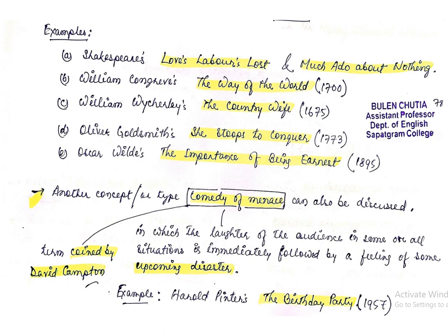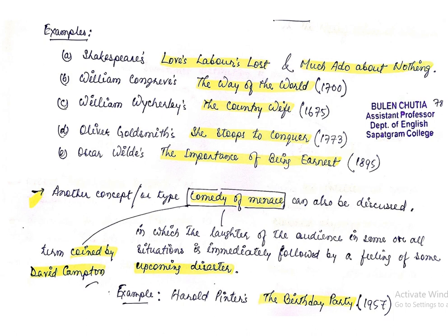Oliver Goldsmith's She Stoops to Conquer, 1773. Oscar Wilde's The Importance of Being Earnest, 1895. These are also important examples of comedy of manners. You just go through the stories of these comedies of manners and you will get to know what actually the characteristics are, what actually the internal evidences are that we can find, okay, to relate them with comedy of manners.